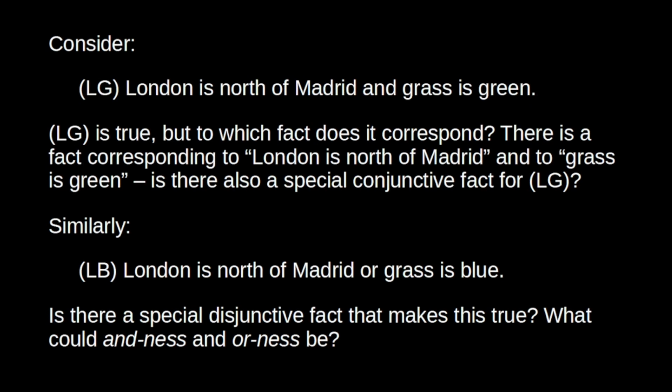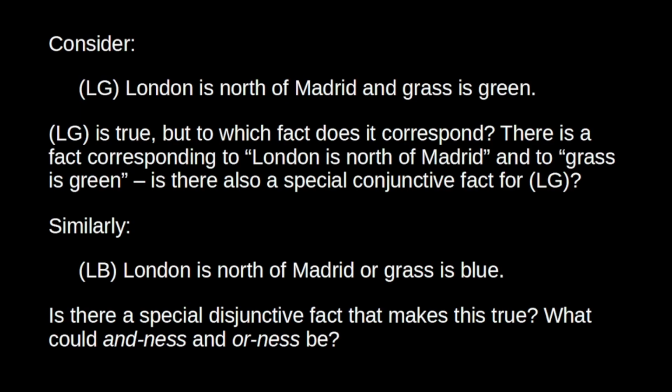So one question is whether this simple story can be extended to more complex propositions. Many correspondence theorists have favoured a kind of reductionist approach. We've just seen that London is north of Madrid is true. We'll now consider another proposition, such as grass is green. With grass is green, we can tell much the same story that we did for London is north of Madrid. Grass is green refers to a particular kind, grass, it attributes the property of greenness to it, and this matches the facts. So we have two true propositions, London is north of Madrid and grass is green. To each of these propositions there corresponds a fact.